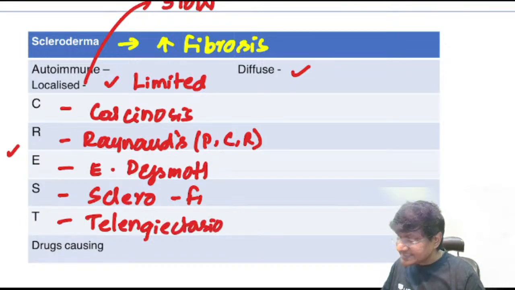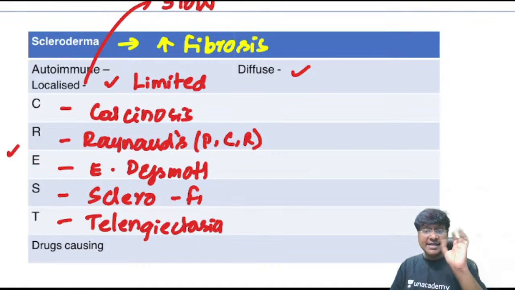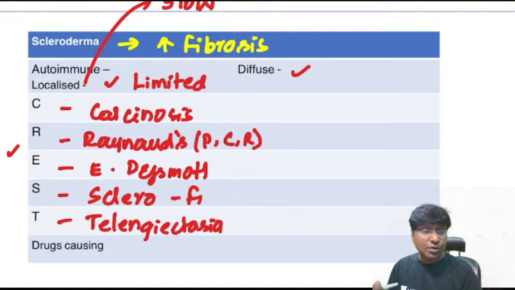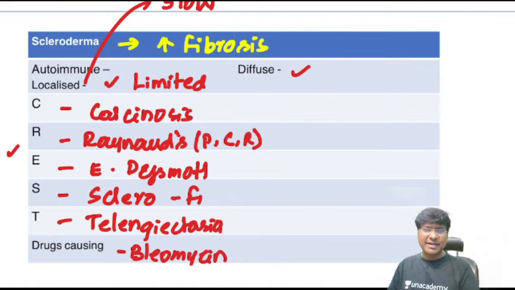Right, T stands for telangiectasia, where there will be dilated capillaries. Now you should know what are the drugs that will be causing this particular scleroderma. Very important drug, please remember, it is bleomycin. And we also have some aromatic hydrocarbons.